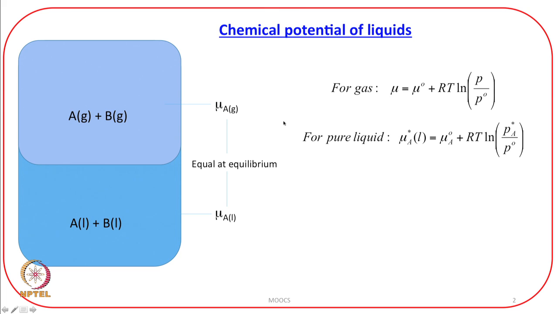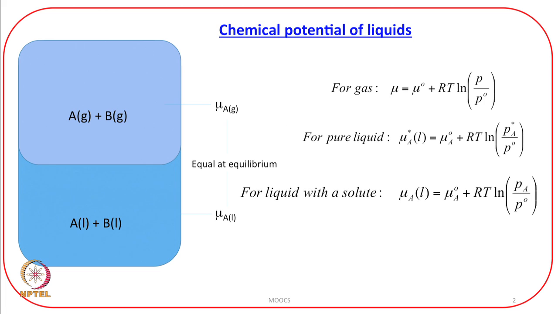Now, suppose I have something else in the solution. For example, if I have a solute, let us say B, along with it, then I will remove the star because it is no more a pure liquid. So, when I remove the star, instead of mu A star L, I will write mu A liquid equals mu A naught plus RT log P A by P naught. I am again removing the star from here because the liquid is no more pure.